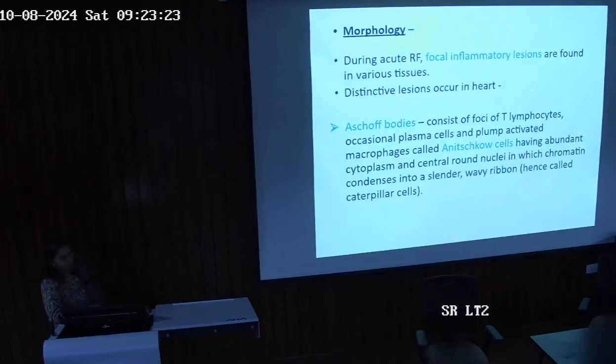So what is the morphology? During acute rheumatic fever, focal inflammatory lesions are found in various tissues. What are the distinctive lesions that you should know of? Aschoff bodies. Aschoff bodies is an important question even in your NEET exam. Okay, what are Aschoff bodies? I'll show you now. They consist of T lymphocytes, occasional plasma cells, and plump activated macrophages called Anitschkow cells, having abundant cytoplasm and central round nuclei in which the chromatin condenses into a slender wavy ribbon, and that's why they are called caterpillar cells.